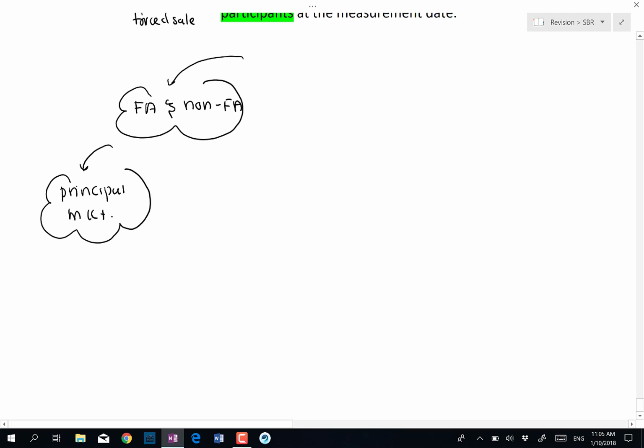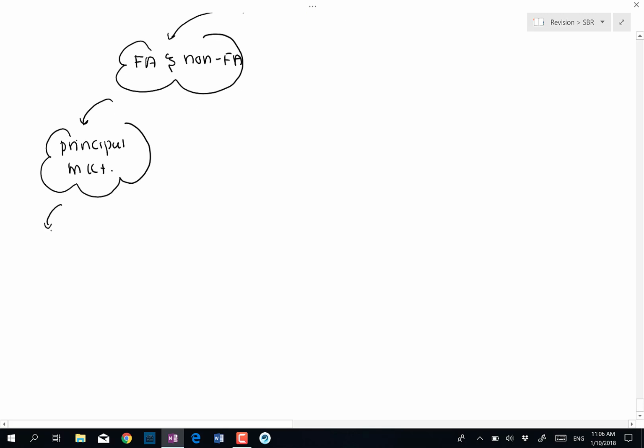So, what should be the principal market here? Because there are a lot of markets out there, IFRS 13 requires an entity to base the market price on the principal market. A principal market is a market with the greatest volume. So it is the market that has the highest volume. That will be the principal market. From here, we can come to the conclusion that different entities may have different principal markets.